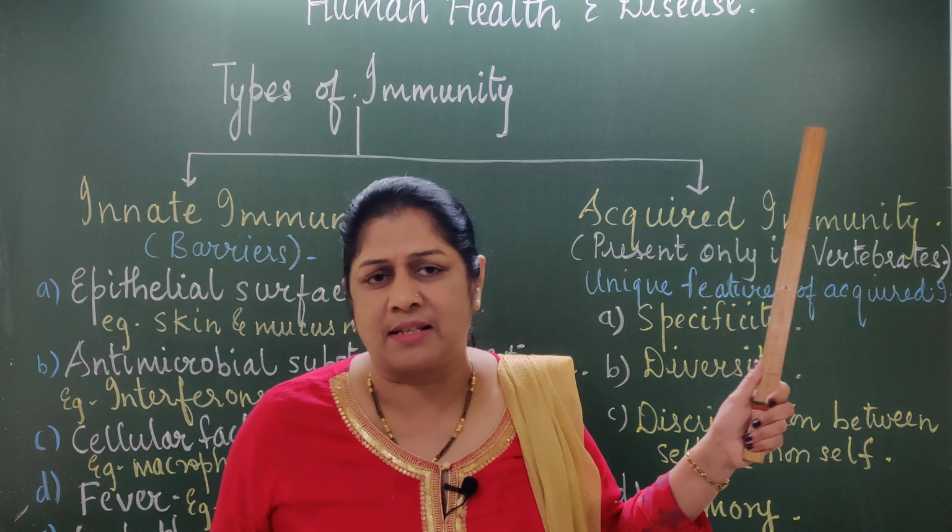Then the third is discrimination between self and non-self. The self cells are body cells. The non-self are those which are not your cells, meaning they are invaders. Those may be bacteria, maybe viruses, right?